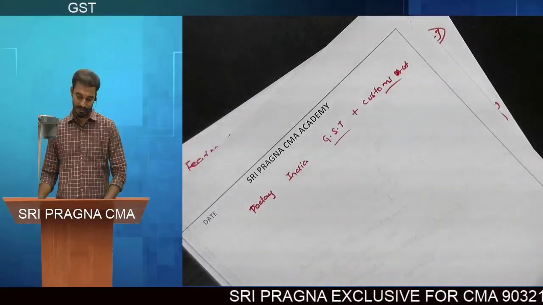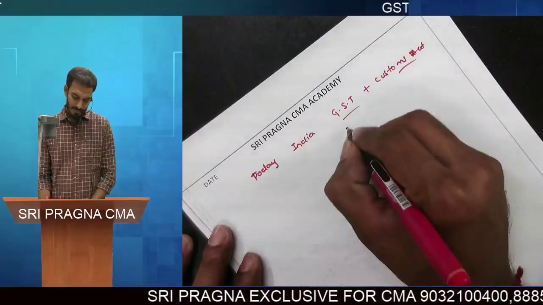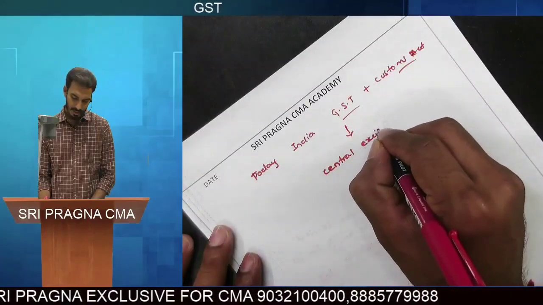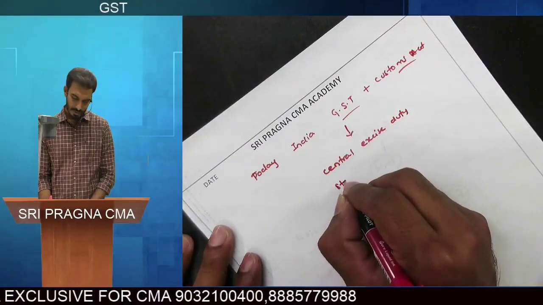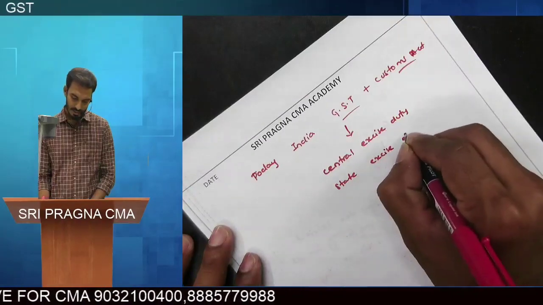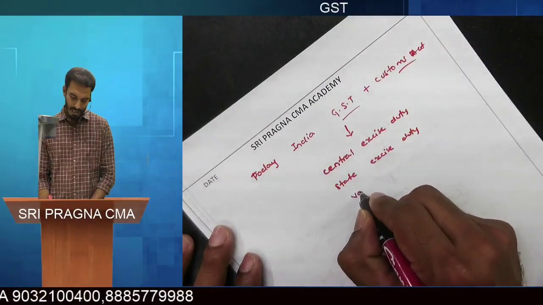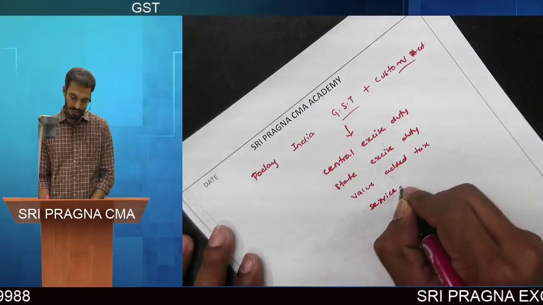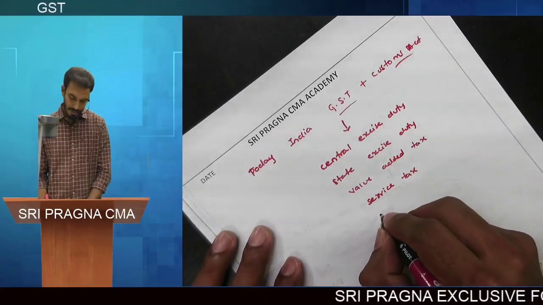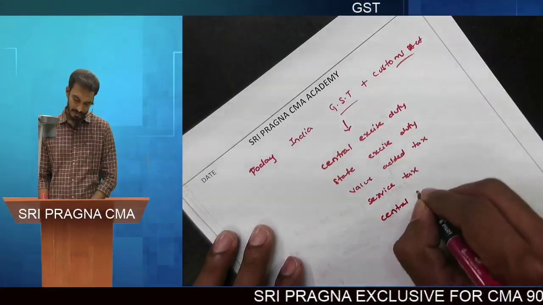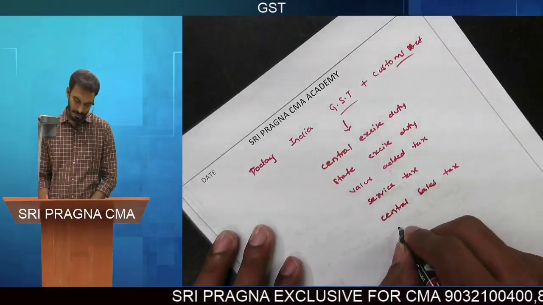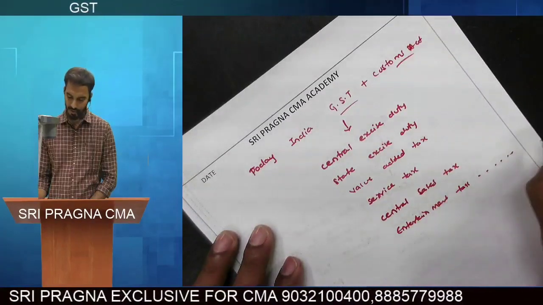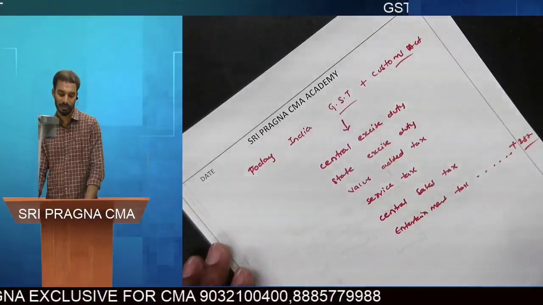Prior to GST, in India we had taxes called central excise duty, state excise duty, value added tax, service tax, central sales tax, entertainment tax, and the list goes on. So we had around 23 plus indirect taxes in India.